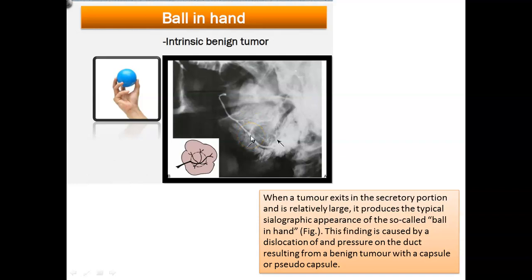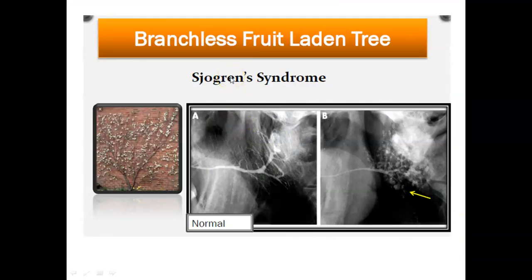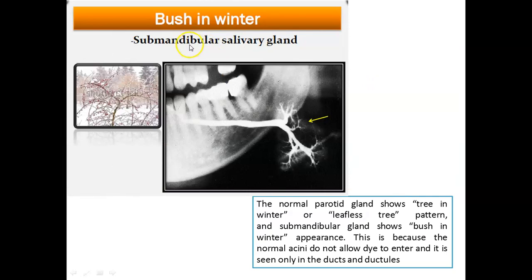Why does it happen, aspirant? Because when a tumor exists in the secretory portion, it is relatively large and causes dislocation and pressure on the duct. That's why you can see the ball in hand appearance. Then we go to the branchless fruit-laden tree, commonly seen in case of Sjogren syndrome. In picture A you can see the normal sialographic appearance of a salivary gland, and here the Sjogren syndrome appearance of a salivary gland.